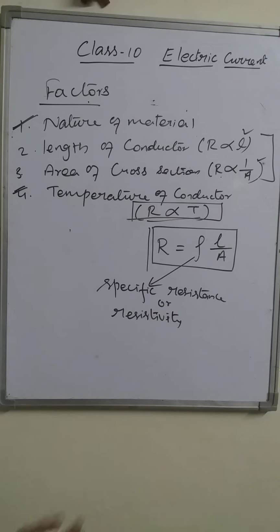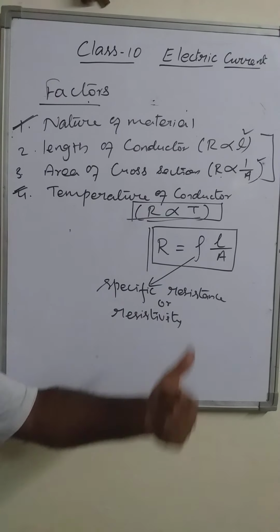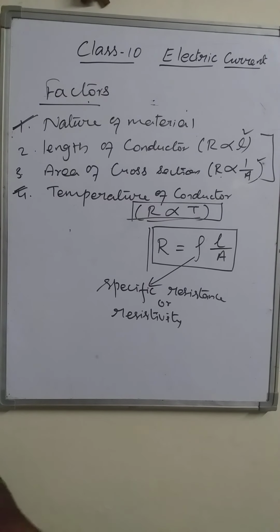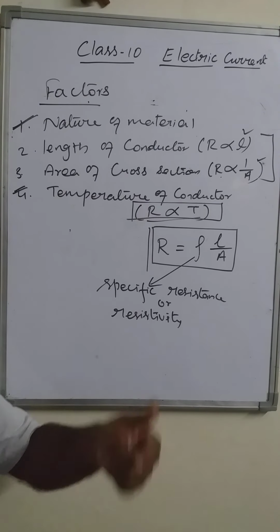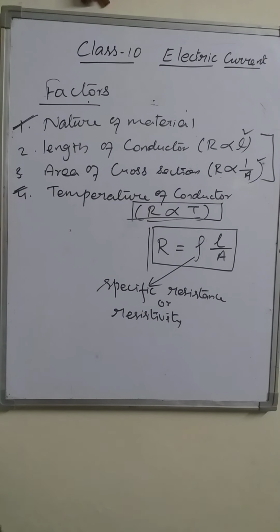Right? So resistivity is also the very basic characteristic of every material. In terms of electricity, every conductor has a resistivity. Resistivity is the basic nature of a material with which it opposes the flow of electric current. Resistance is also the same. Then what is the difference?